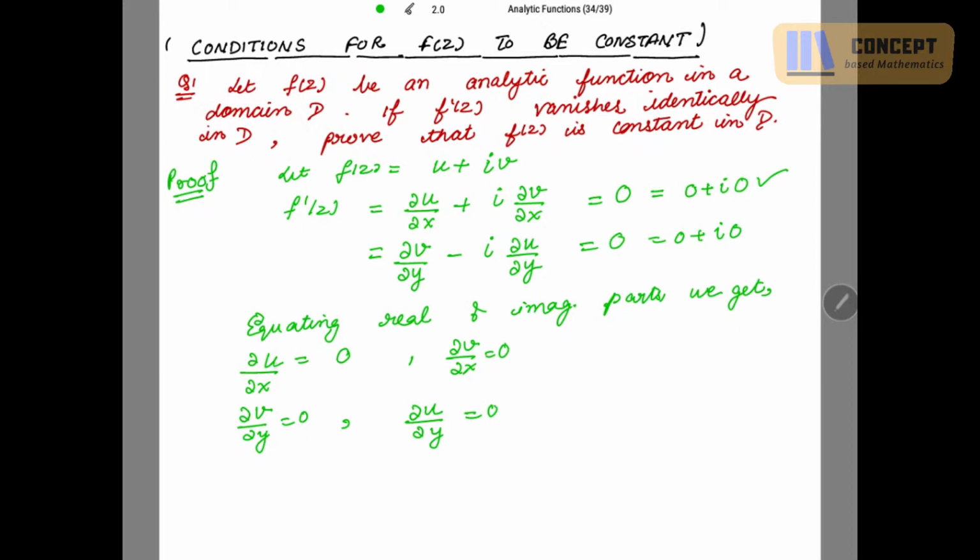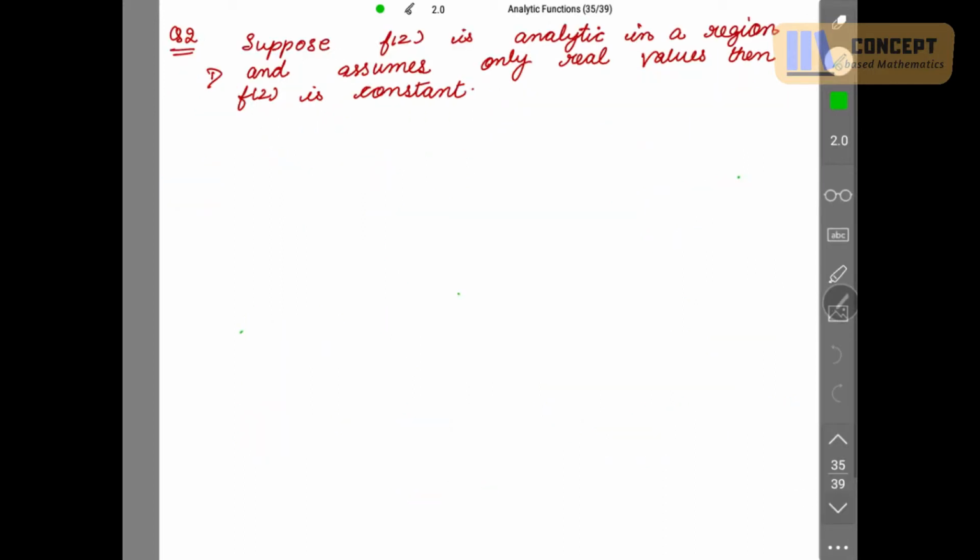Now if the derivative of a function is 0, then this function itself will be constant. So from here, u and v are constant. This implies f(z) is constant because f(z) is u plus iota v, so f(z) is also constant in domain D. Hence the proof. Okay, next one.